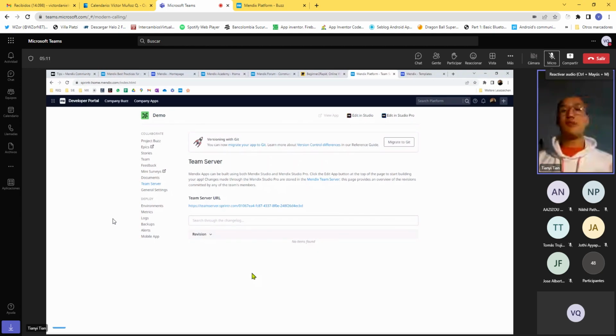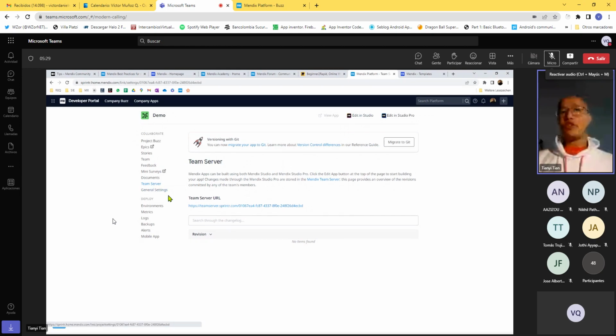Here, the team server hosts the main line of your project, and whenever you have a new update, you can do a new commit, basically a change to a project, you push to the main line, and you will see that here with the comments that you have made.